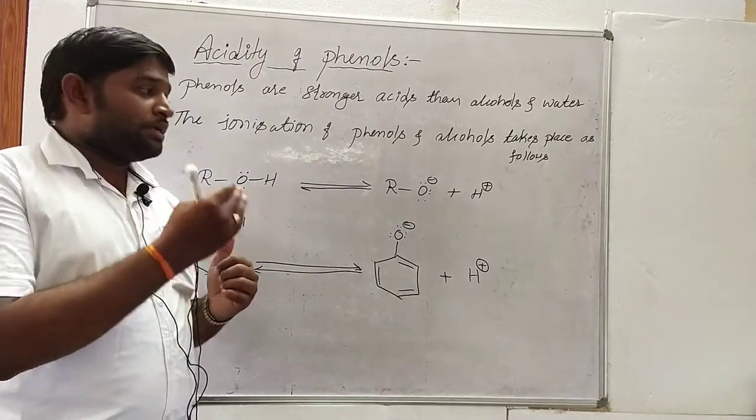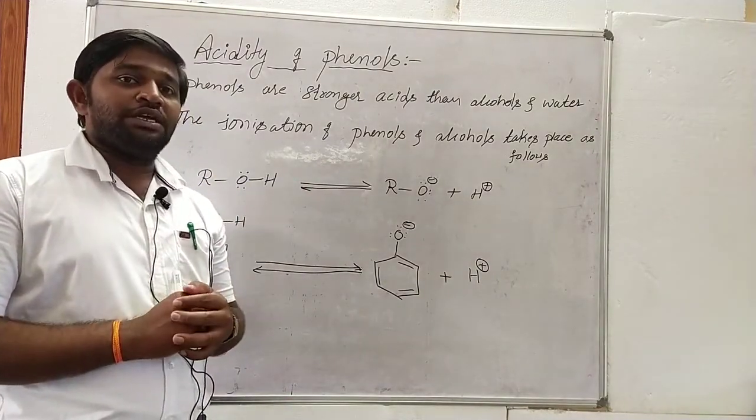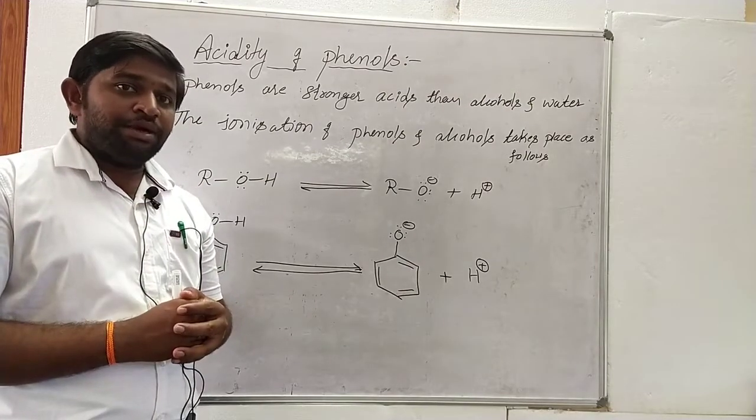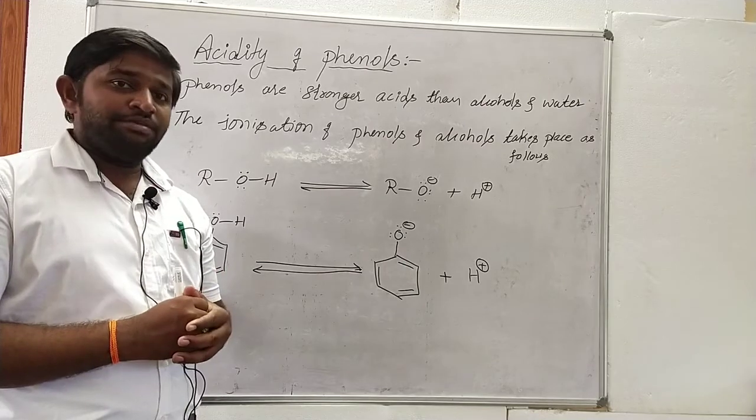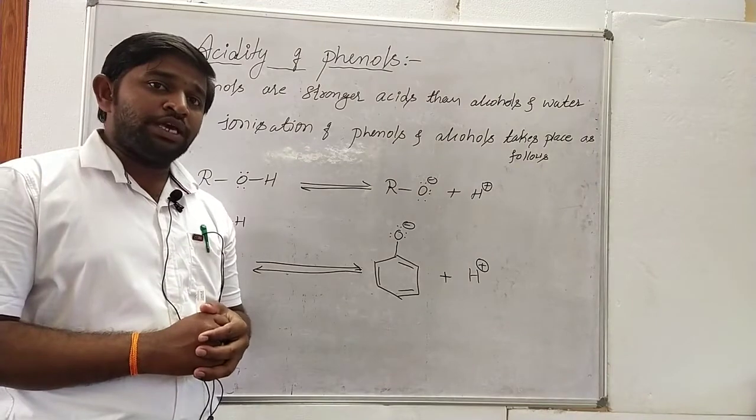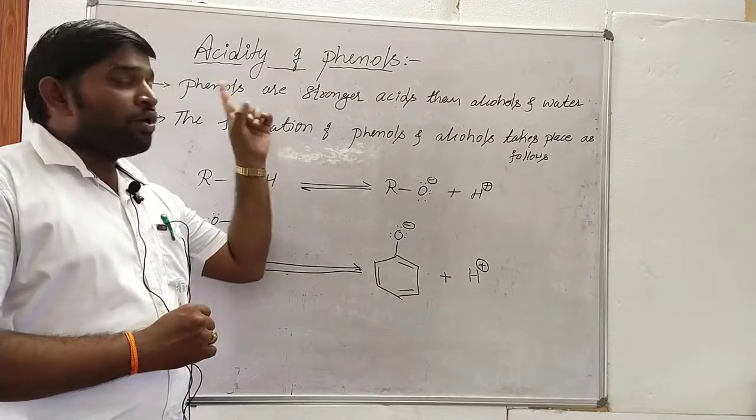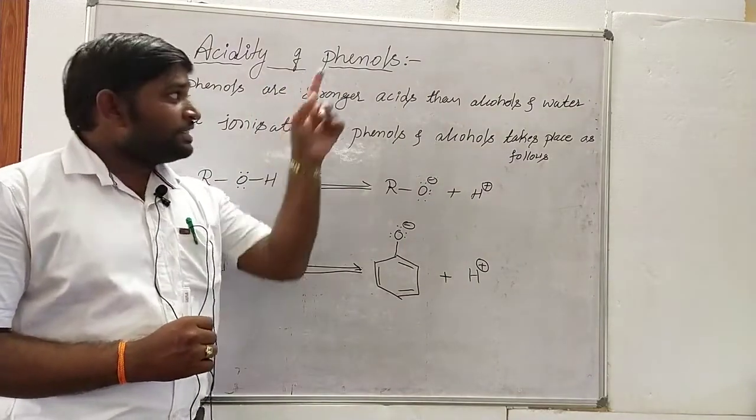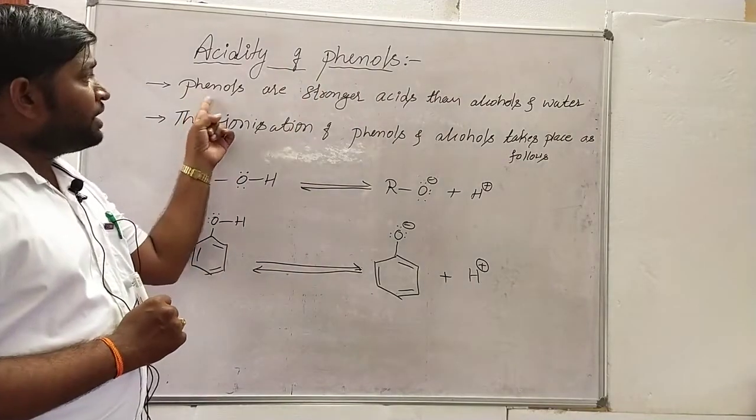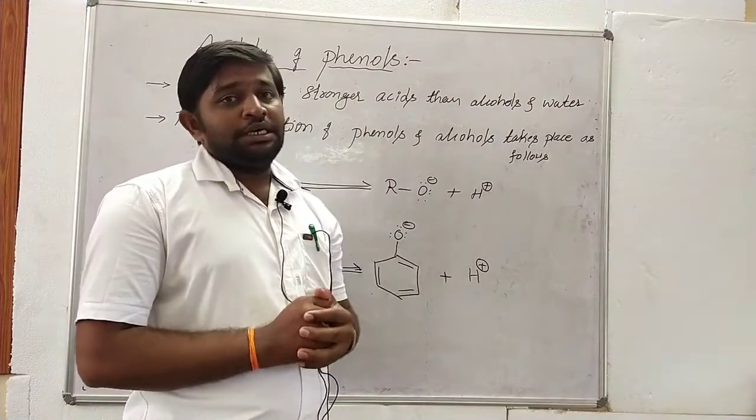At that time the alkoxide ion acts as a base due to the presence of lone pairs of electrons on the oxygen atom, and water acts as an acid. Why? Because according to the Brønsted acid-base theory, the water molecule has a tendency to donate one proton to the alkoxide ion, so it becomes more acidic than the alcohols. So water is more acidic than alcohols, whereas phenols, which we consider in today's class, are stronger acids than alcohols and water.